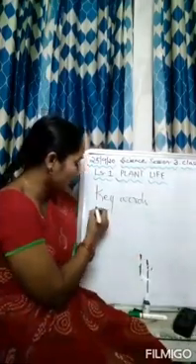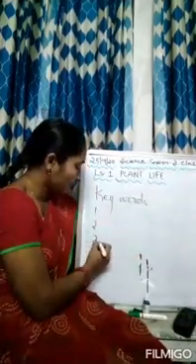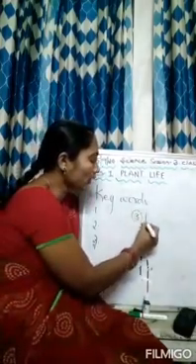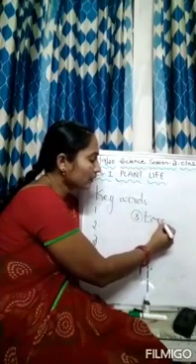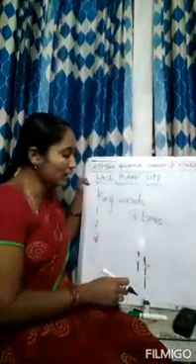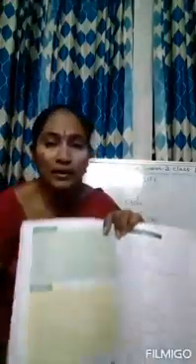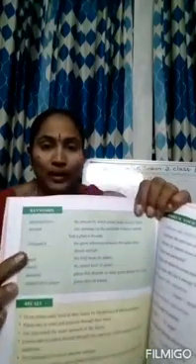Only 3 keywords. 1, 2, 3 keywords I am going to give you. You have to write them 3 times. It is there in the textbook page number 182. First one, photosynthesis. Second one, stomata. Third one, chlorophyll.